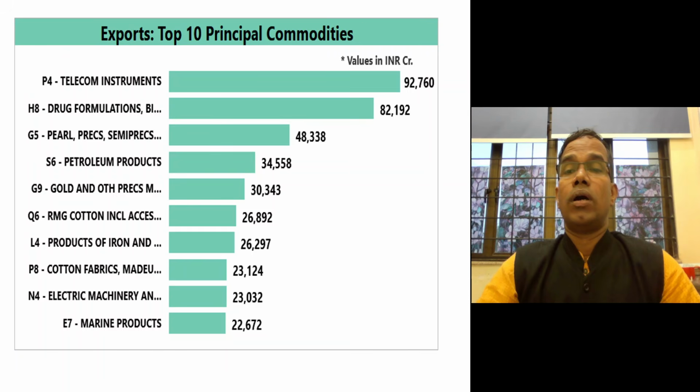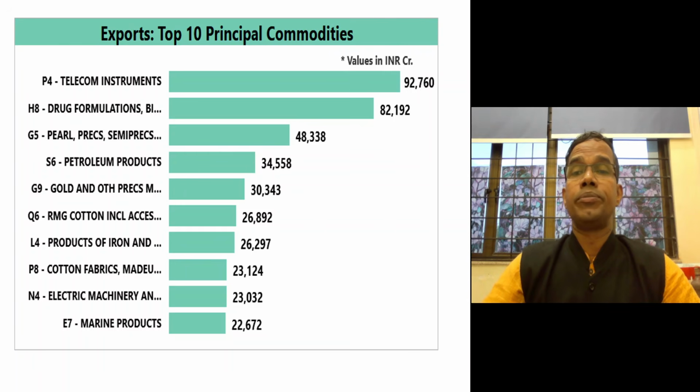82,192 crore rupees. Then pearl, precious metals, and semi-precious metals we are exporting, and then petroleum products. These are mostly refined petroleum products, gold and other precious metals. Then cotton and products of iron and steel, and cotton fabrics, electronic machineries, and marine products. So these are our major exports to the USA.